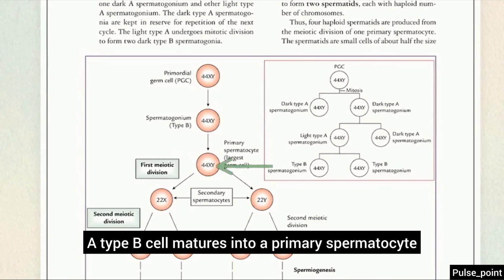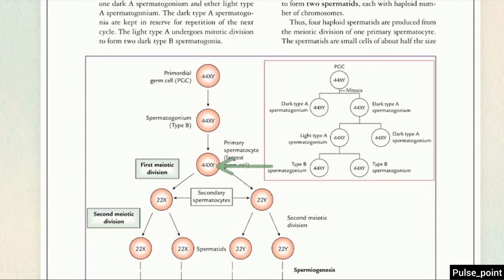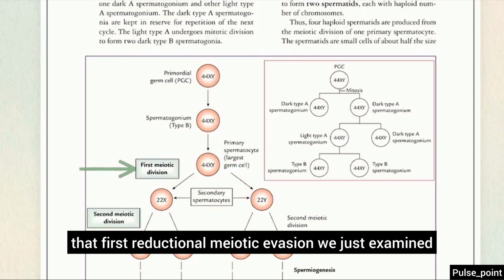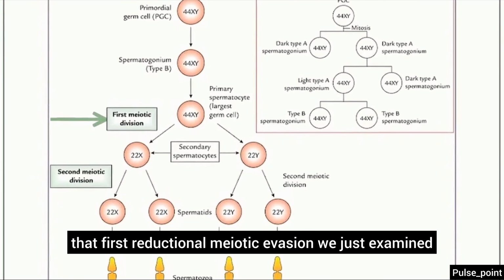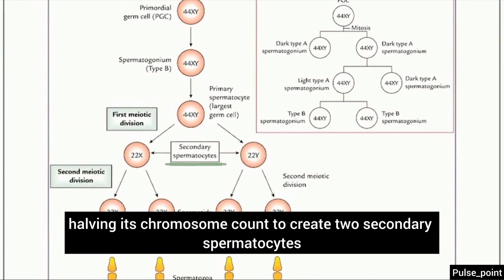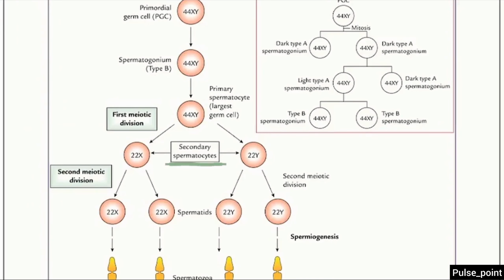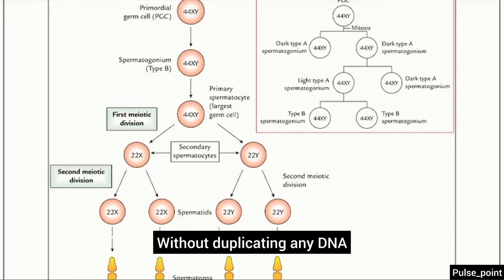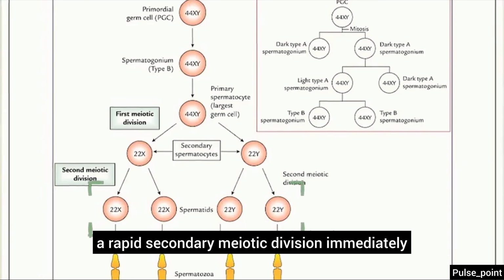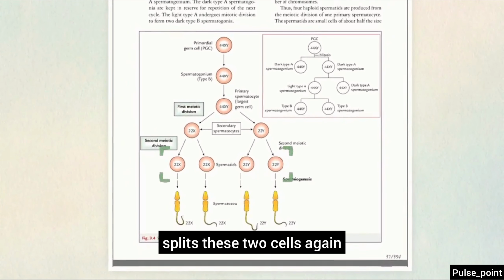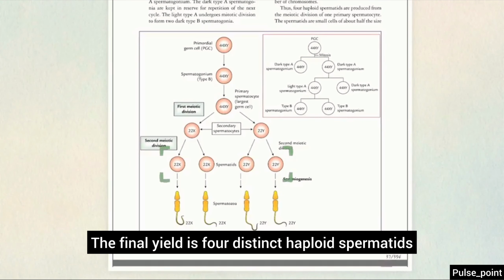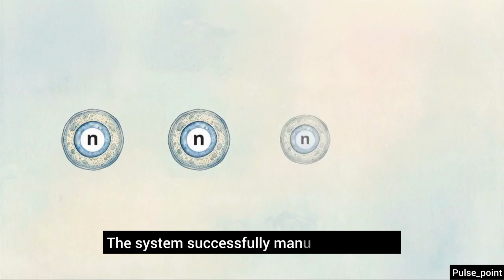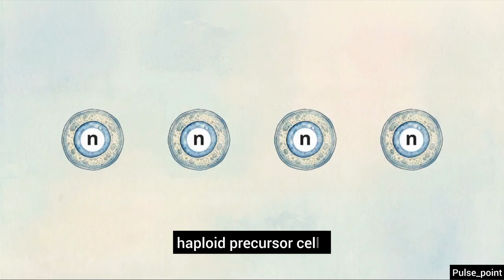A type B cell matures into a primary spermatocyte, carrying the standard 46 chromosomes. It then undergoes that first reductional meiotic division we just examined, halving its chromosome count to create two secondary spermatocytes, one carrying an X chromosome and one a Y. Without duplicating any DNA, a rapid secondary meiotic division immediately splits these two cells again. The final yield is 4 distinct haploid spermatids. The meiotic math is complete. The system successfully manufactured 4 haploid precursor cells.